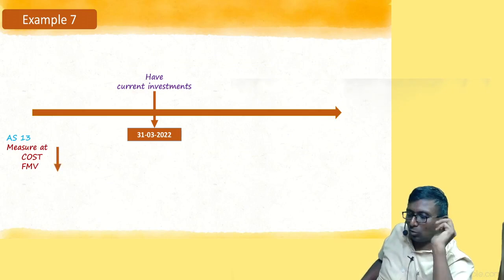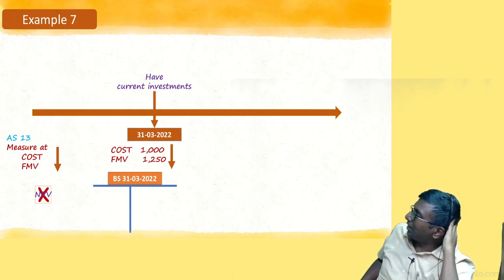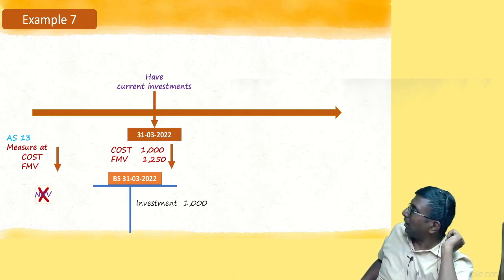Say my cost is, for example, not NRV obviously, my cost is equal to 1000 rupees. FMV is equal to 1250. Whichever is lower means what? 1000. That's why in the balance sheet, if I prepare a balance sheet like this, I will record current investment, 1000 rupees. Are you comfortable so far? Correct. But what has happened?